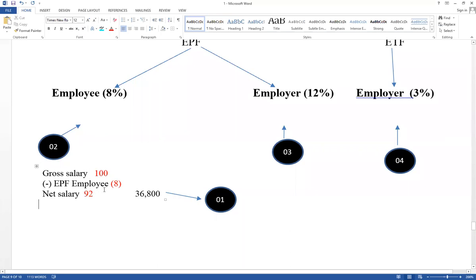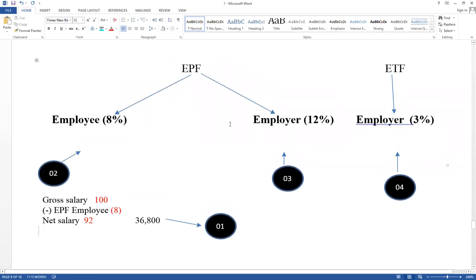Therefore, now gross salary can be calculated. Gross salary is not given, but the value should be calculated based on gross salary. Net salary is given. How to calculate net salary? Contribution of employee should be deducted from gross salary. Contribution of employee equals 8%. If gross salary is 100, then think about net salary. Therefore, this is the way you have to calculate gross salary. Very important.